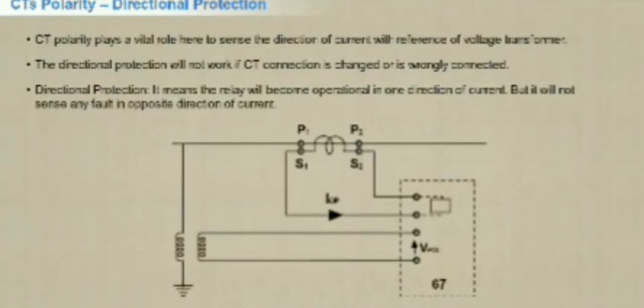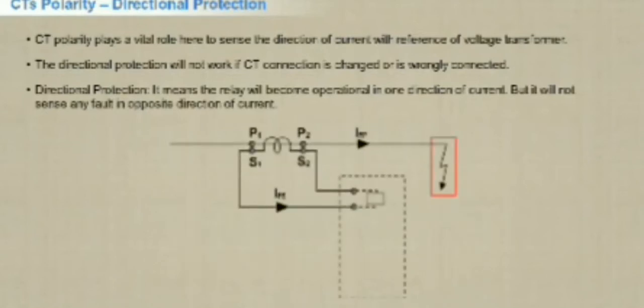This diagram shows a normal scenario of current flow. The primary and secondary connections are all in place. Here, IOP refers to the current direction for operation. Now suppose there is a fault. In this case, the relay will sense the fault as the current is passing in the forward direction and trip the circuit breaker when the current exceeds the set value.